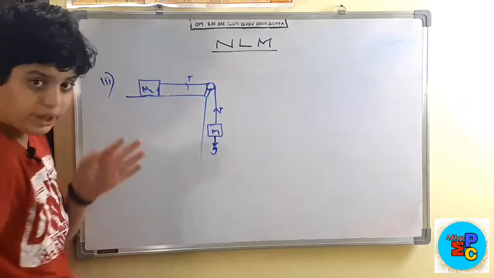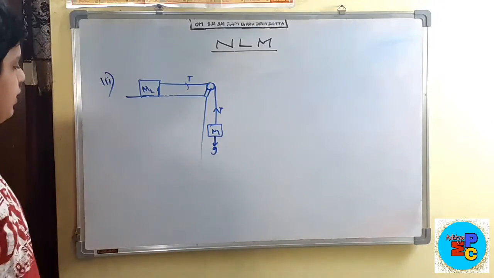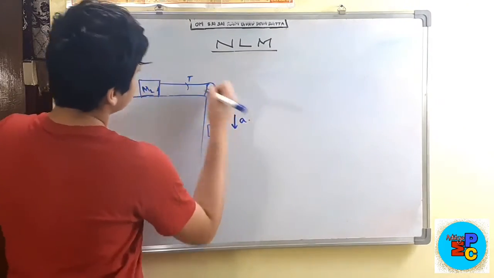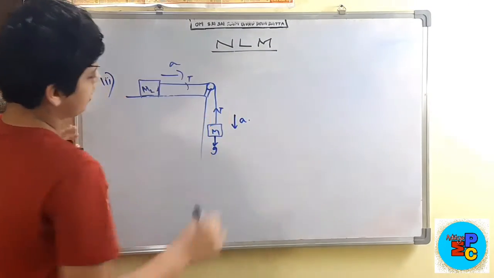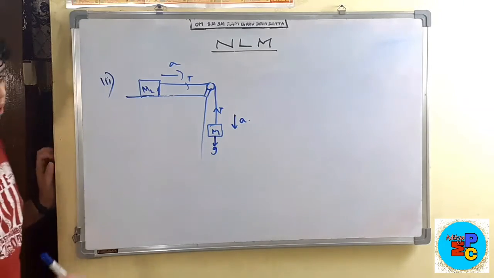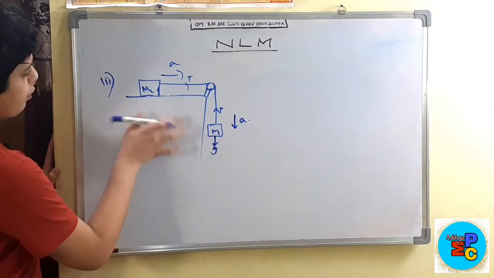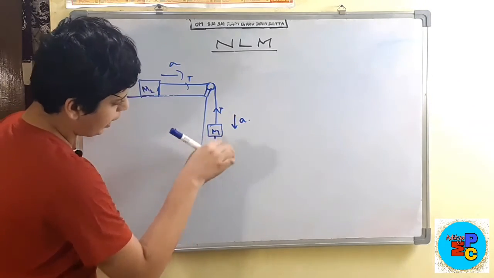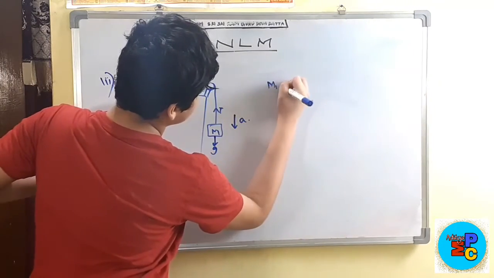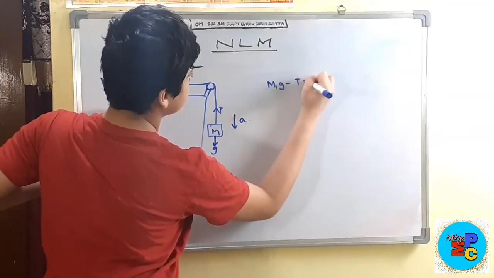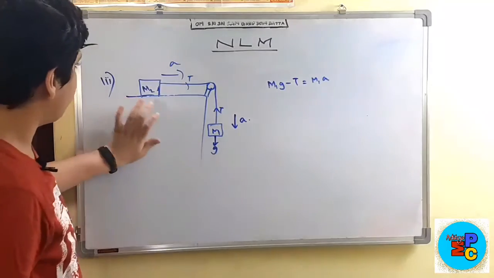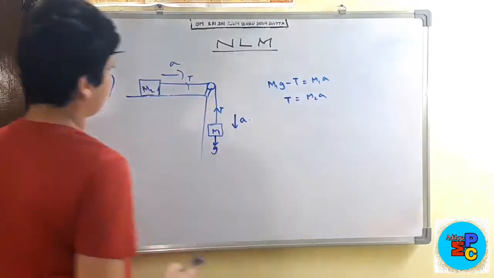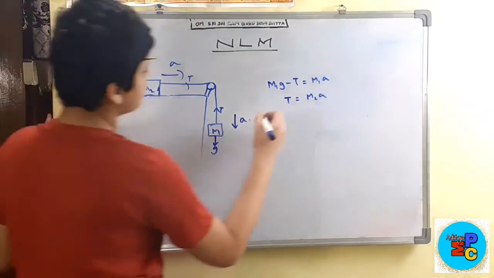So our third case. Let us suppose m1 is going down with an acceleration A, then this body will be moving in this direction with an acceleration A. As I told you, the acceleration of m1 and m2 will be equal. When we consider this case, this force is dominating. So we can write m1g minus T is equal to m1 into A. When you look at the second body, T is equal to m2 into A. So this force is balancing this force.